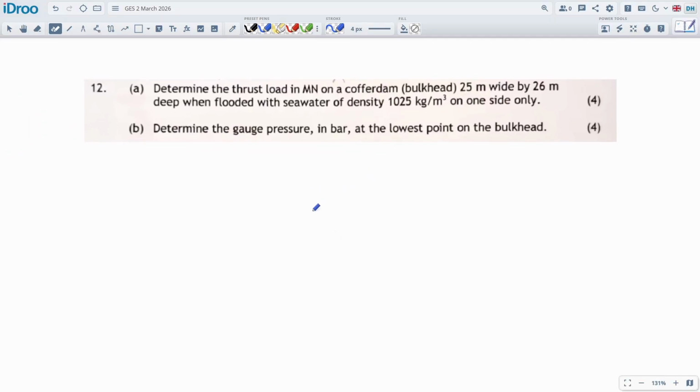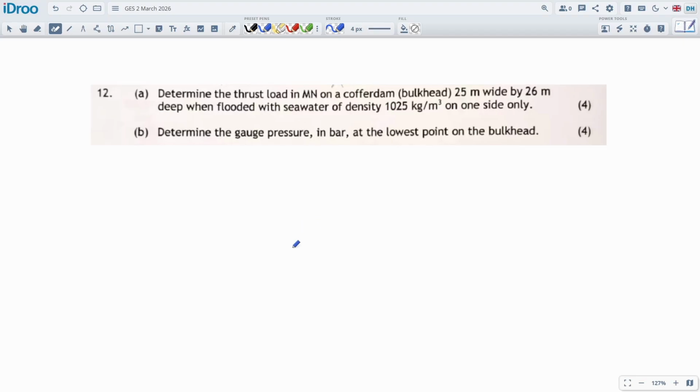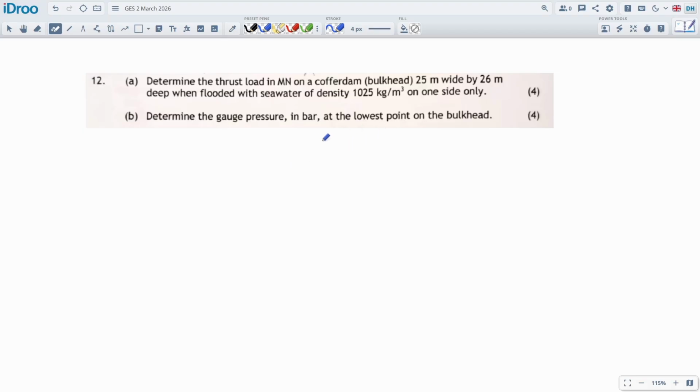Okay, so part 12 is determine the thrust load of a cofferdam bulkhead, 25 meters wide, 26 meters deep. Oh, it's so classic. They're using the same old questions. This is flooded with seawater on one side. So thrust load, we got 2 different calculations. I can draw a little diagram for what it's worth. It's not going to be very exciting. It'll be 25 meters wide, 26 meters deep.